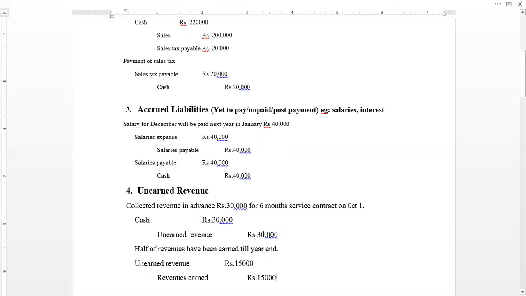So what will be the balance of this T account? 30,000 on the credit side and 15,000 on the debit side, meaning the company has collected 30,000 revenue in advance, out of which the company has actually earned 15,000, and for the remaining 15,000 the company still has to provide the services. The company needs to dispose of this liability by providing the services, or whatever commitment the company has made with its client.